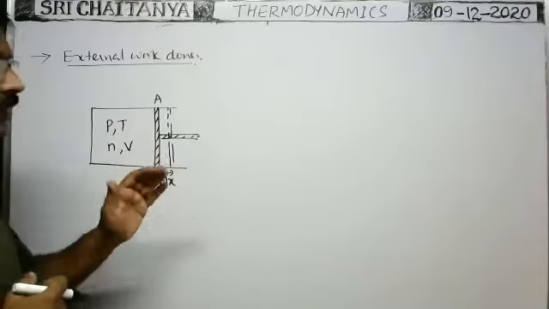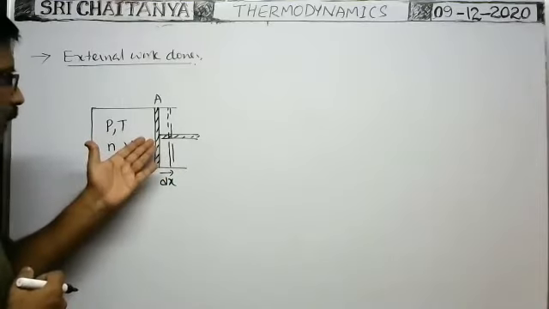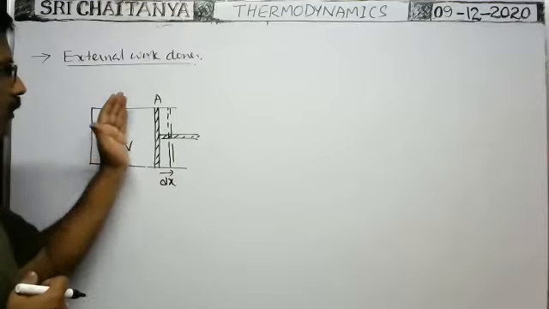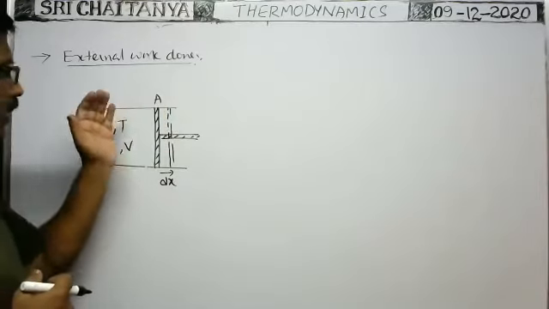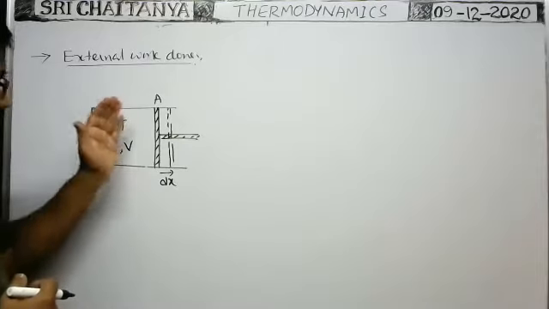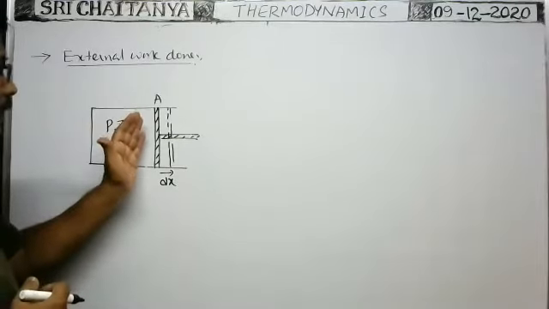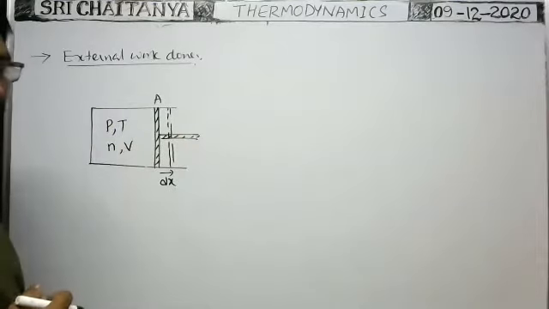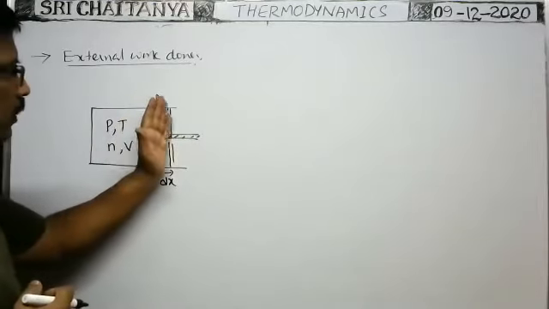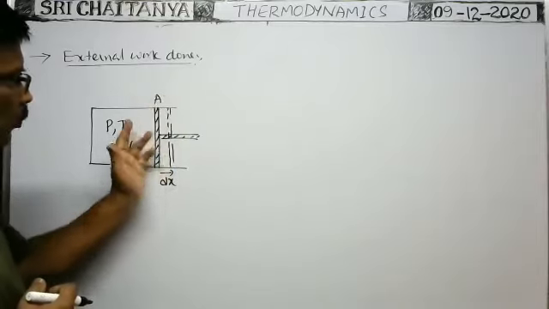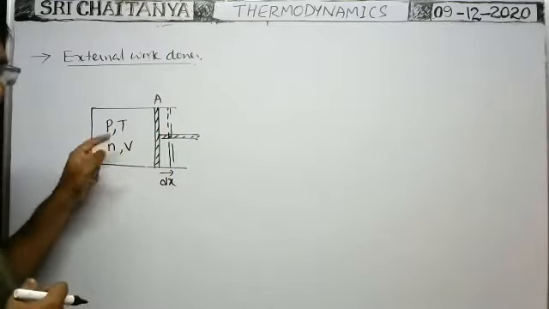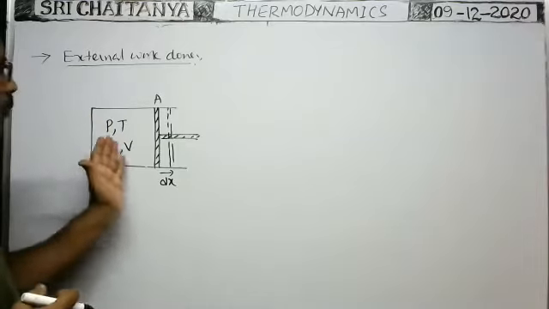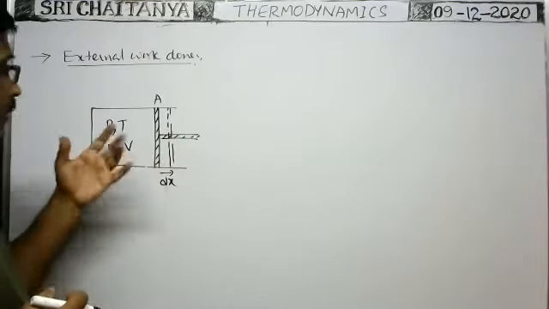When the gas expands, when the pressure of the gas pushes the piston outwards, the volume of the gas increases. That's why we can say that when the gas expands, some work is done by the system on the surroundings. But as the piston displaces and the volume increases, pressure decreases, no? That means pressure is not constant. If pressure is constant, then simply pressure into change in volume gives work done. But pressure is not constant.